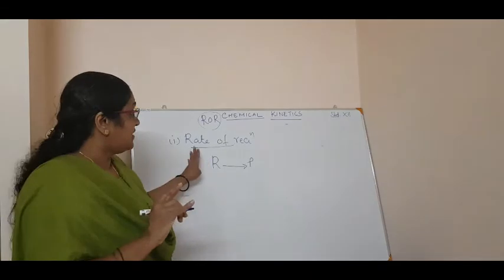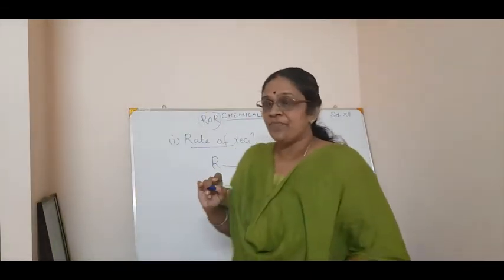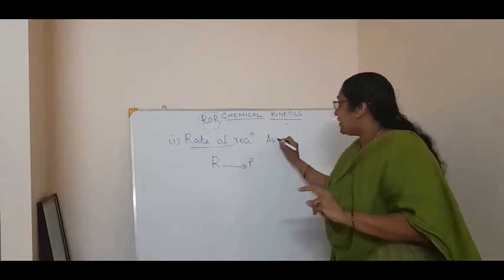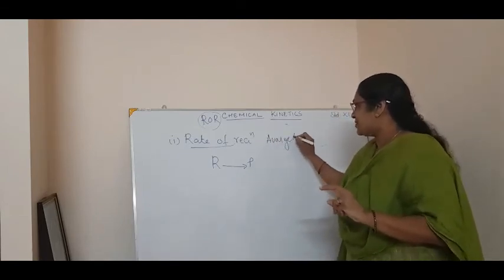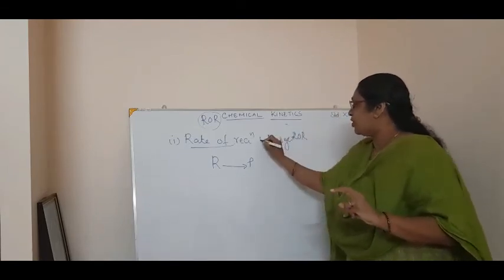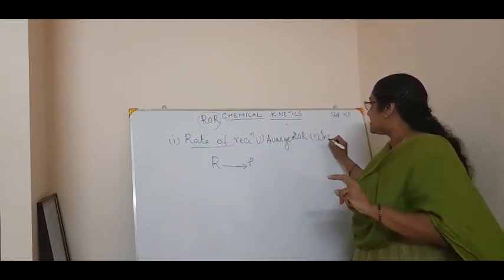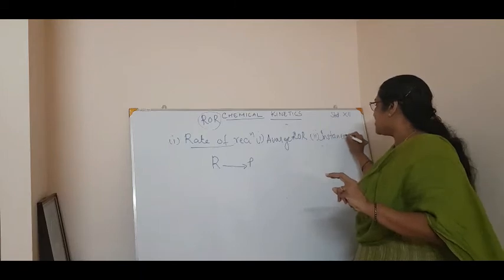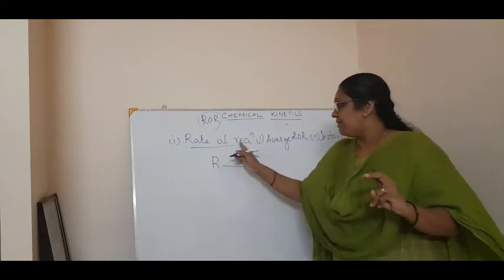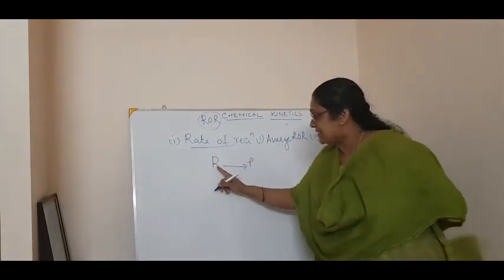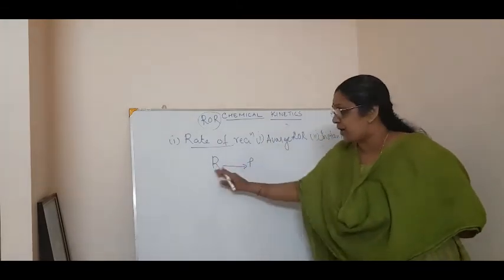Now, when we talk about the rate of reaction, we can talk about it in 2 ways. First, the average rate of reaction, and second, the instantaneous rate of reaction. First we will do the average rate of reaction. Now a reactant is converting into product, that is 1 mole.